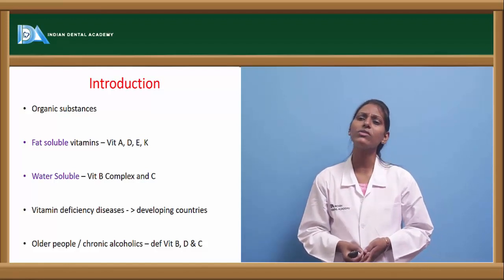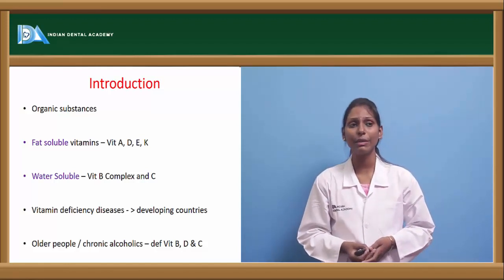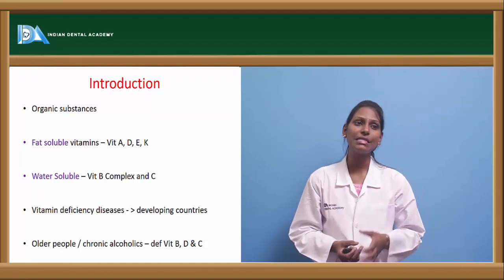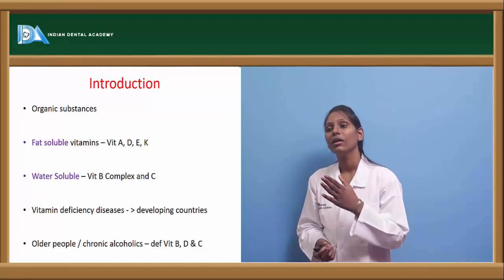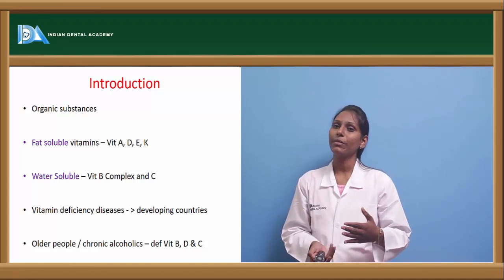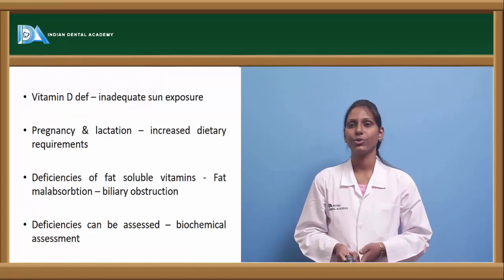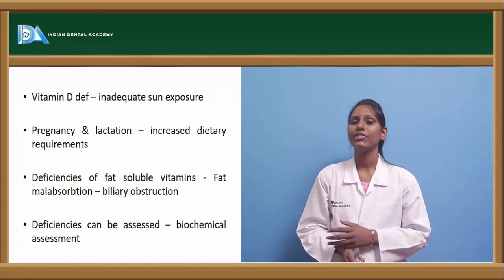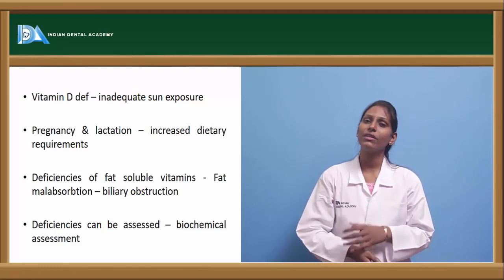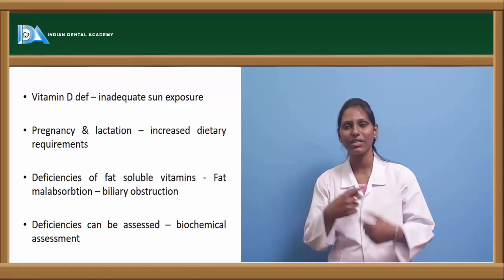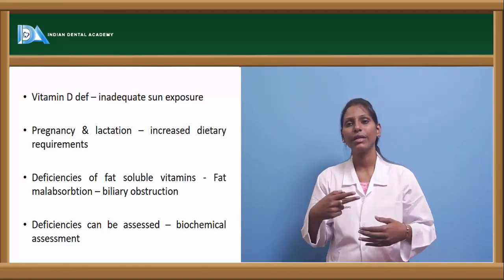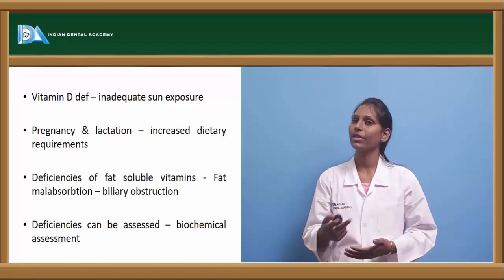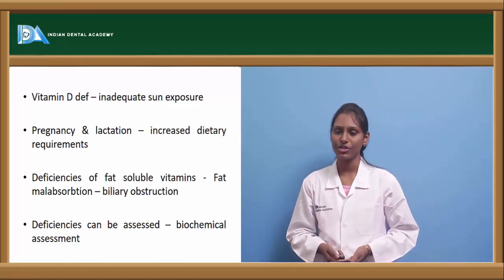When they are not having this balanced diet in the daily intake, these patients usually land up with vitamin deficiencies. We also can see various vitamin deficiencies like vitamin B, vitamin D and vitamin C in patients who are chronic alcoholics and even in aged people, that is, the older age group. Vitamin D deficiency is more common in areas where there is less sun exposure, in people who cover the whole body and don't get enough exposure to the sun.